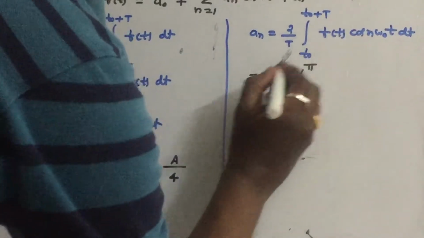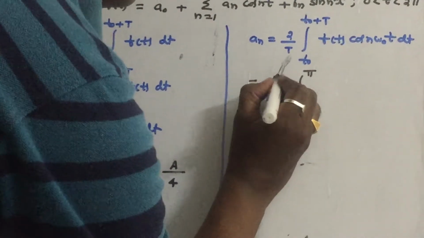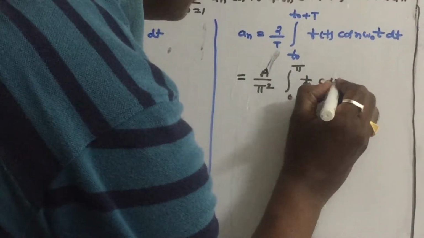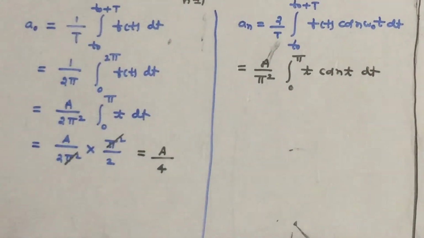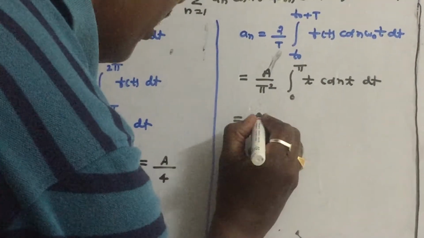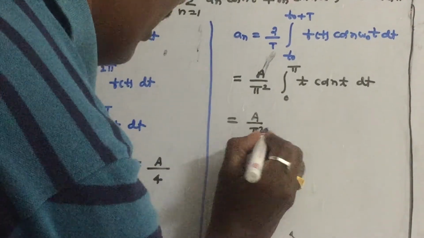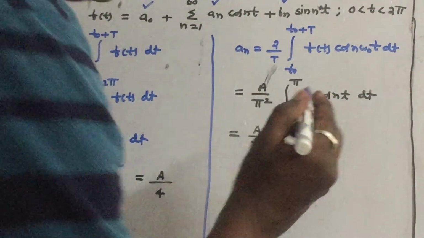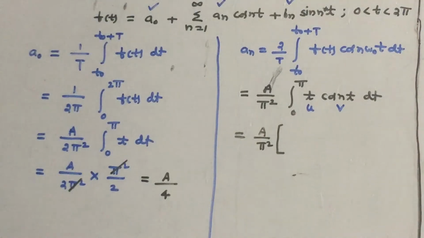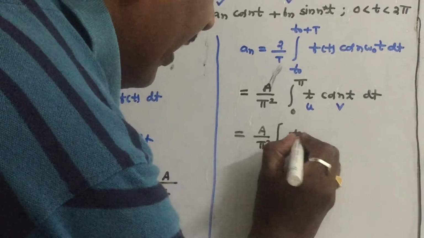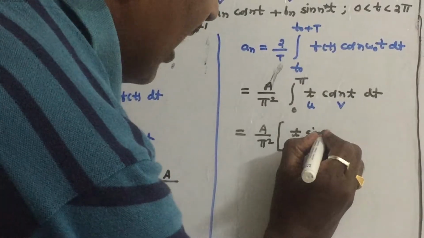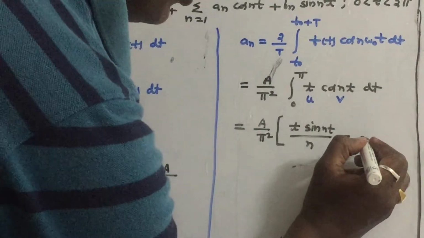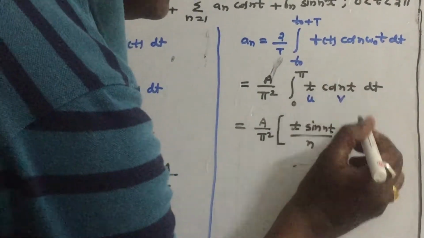So in this interval, what is f of t? A by pi into t. I am taking A by pi square outside, and t into omega 0 is 1, cos nt dt. Just integrate this and substitute the limits. A by pi square. First function, UV rule, apply the UV rule, very important to apply the UV rule. So first function t into integration of second function, which is sin nt by n, minus integration of differentiation of t, which is 1, into integration of cos nt, which is sin nt by n.